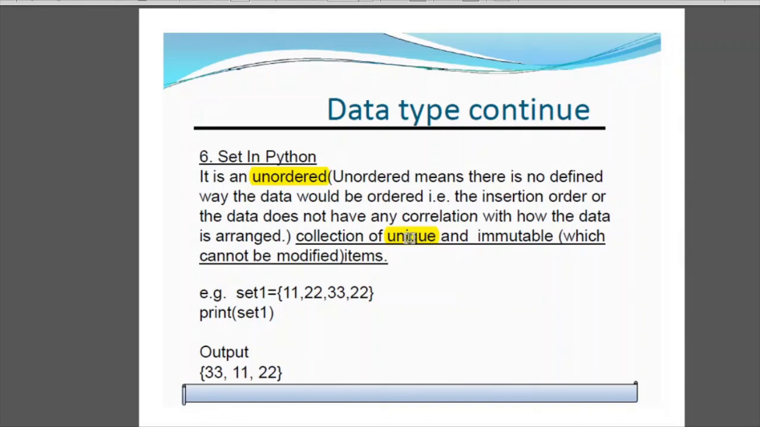If you give a value twice, like in the given example you see I have given 22 twice, right? So it has printed the output 22 only once. It stores only unique values. If you give duplicate data in it, it will not store. And immutable as discussed, values cannot be modified.